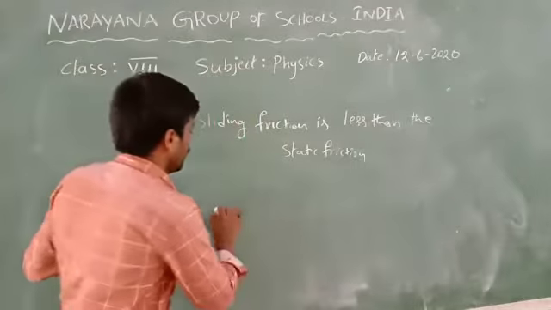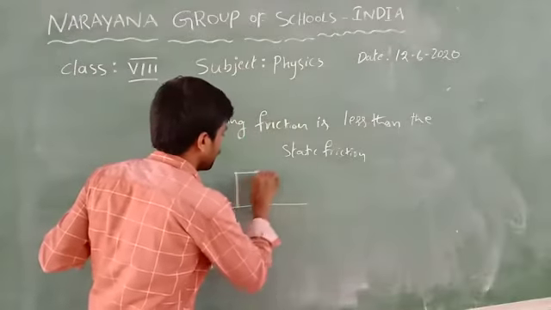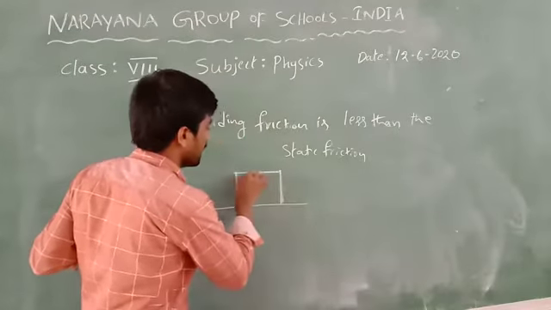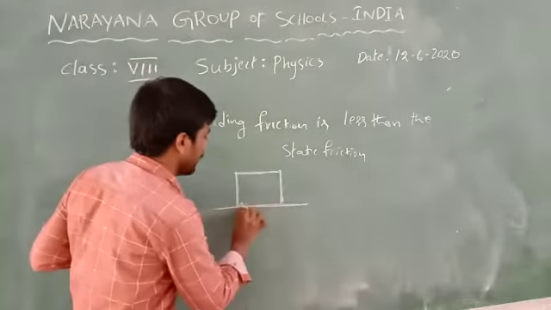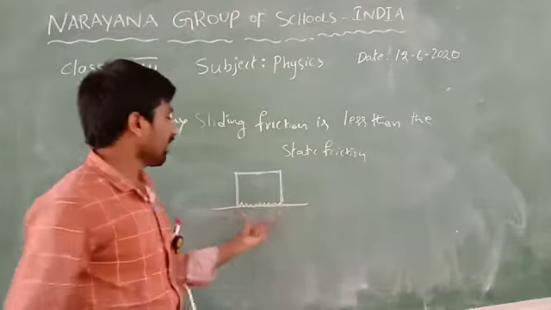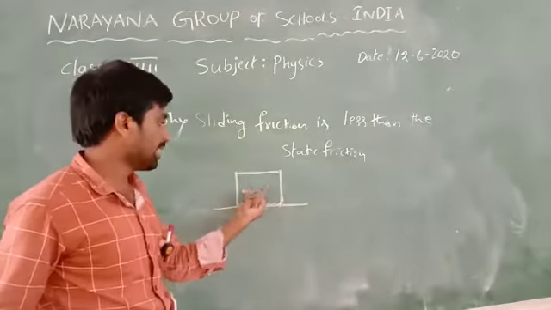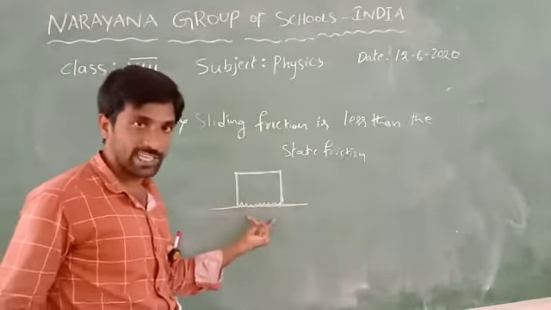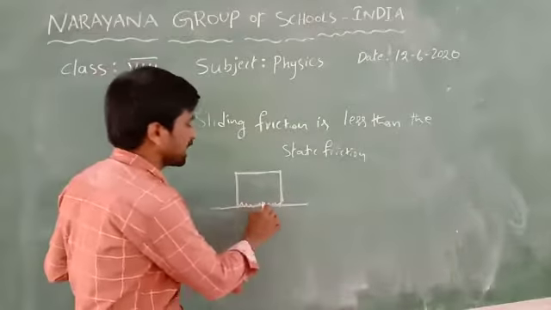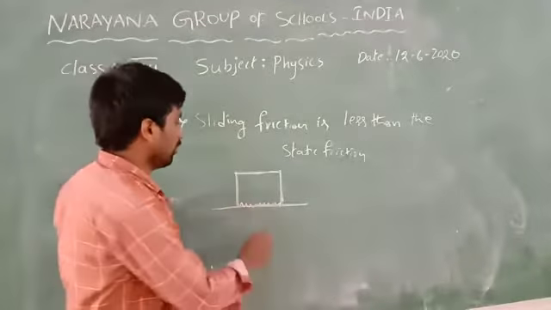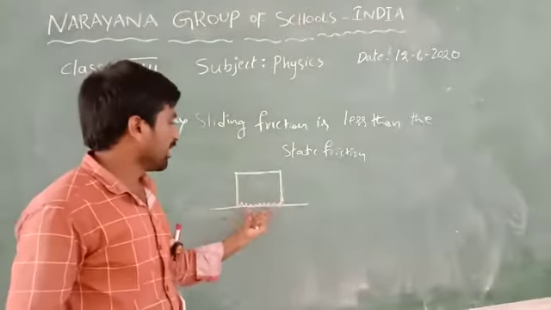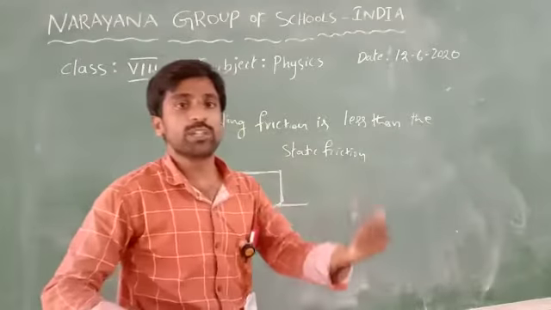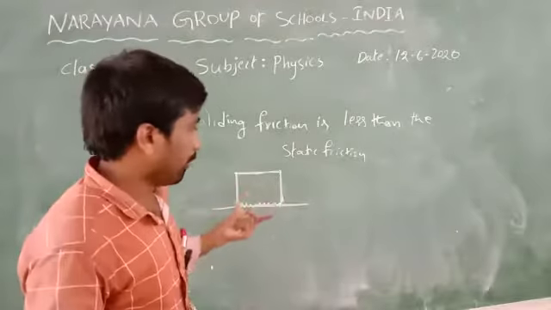For example, this is a block. A block is placed on a horizontal surface. If you observe at the microscopic level, interlocking takes place. The body is in rest position, that means static position, so to break the interlockings we need more force.